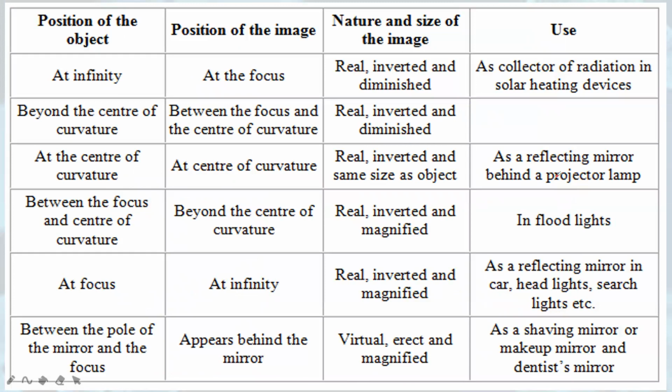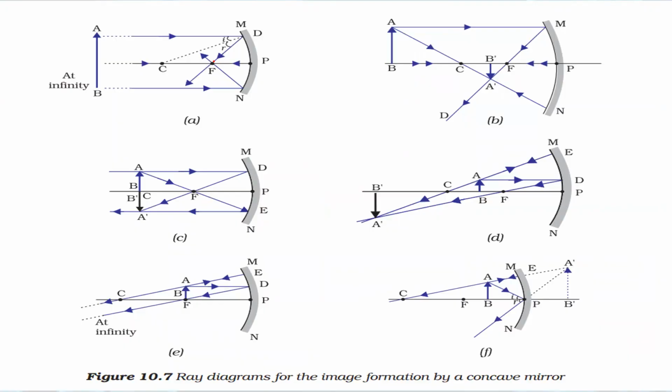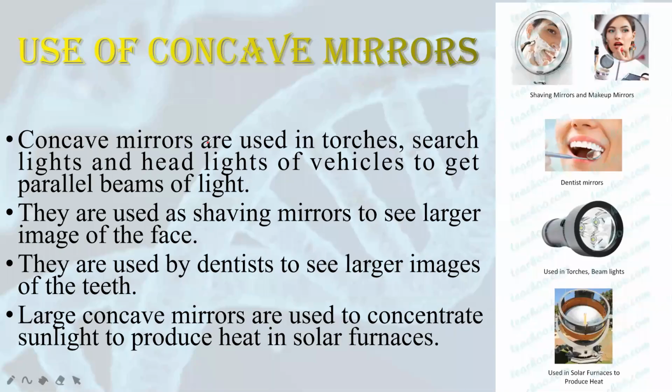The uses are given here in the table. They are not given in the textbook, but still you can study the uses. Then we'll study the uses of concave mirrors. Concave mirrors are used in torches, searchlights, headlights to get parallel beams of light. They are used as shaving mirrors to see larger image of the face. The sixth case that we studied just now is for this use only, shaving mirrors. They are used by dentists to see larger images of the teeth. Large concave mirrors are used to concentrate sunlight to produce heat in solar furnaces.